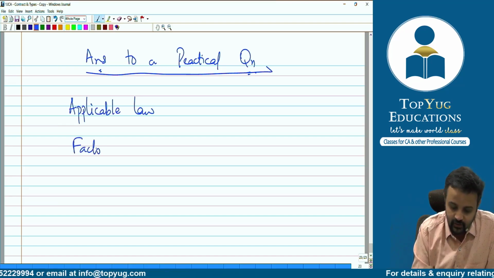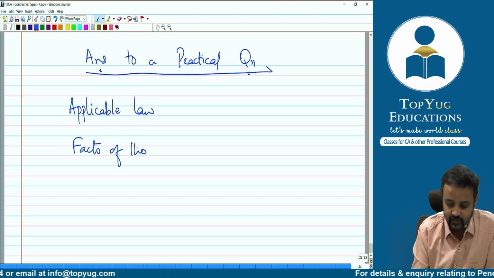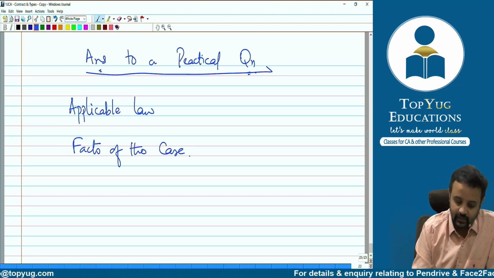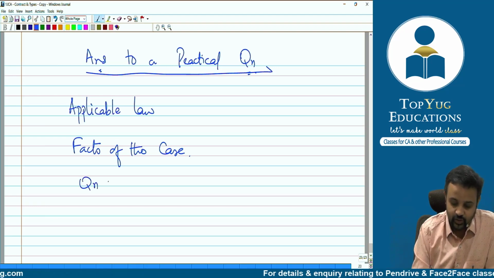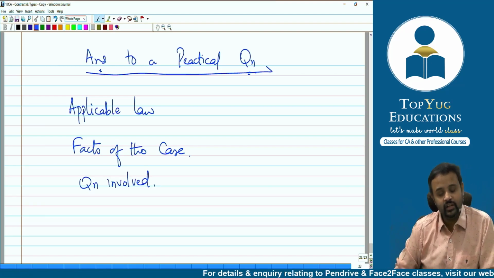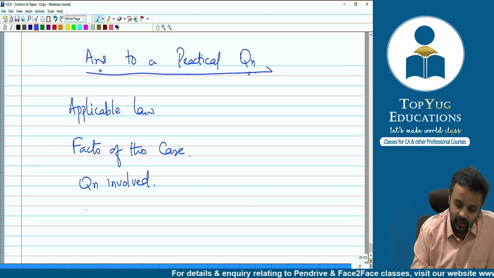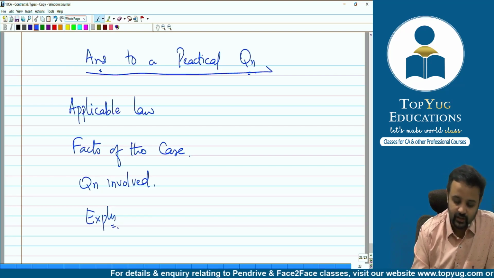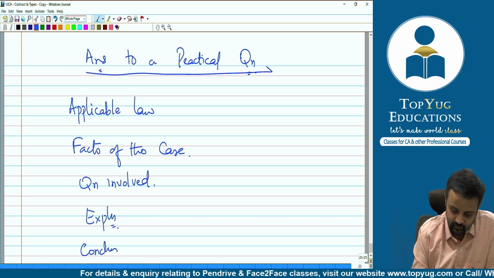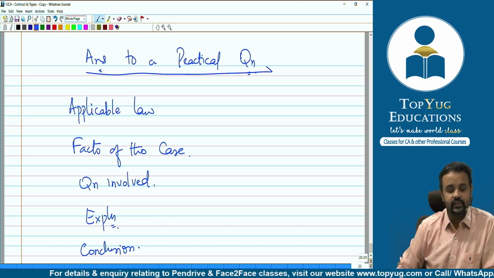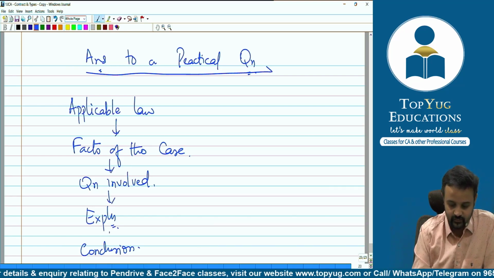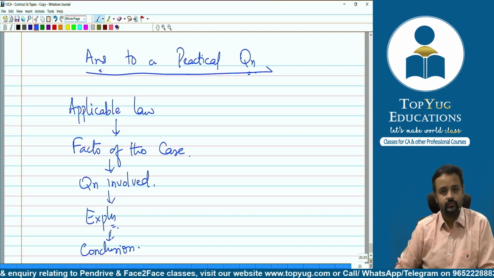Then, facts of the case. Then, question involved. And after that, your explanation. And then finally, the conclusion. These are the 5 steps we expect, one after the other, which you have to use.